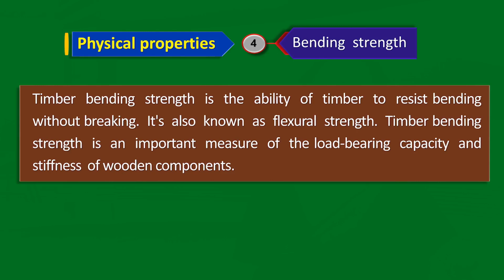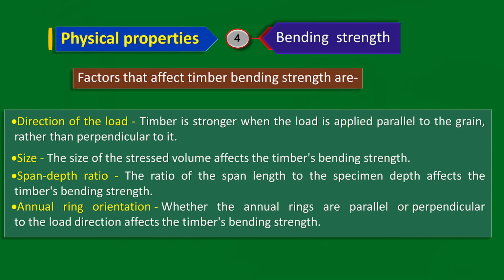The fourth important property of a timber is bending strength. Timber bending strength is the ability of a timber to resist bending without breaking. It's also known as flexural strength. Timber bending strength is an important measure of the load bearing capacity and stiffness of a wood component. Factors that affect timber bending strength are direction of the load.